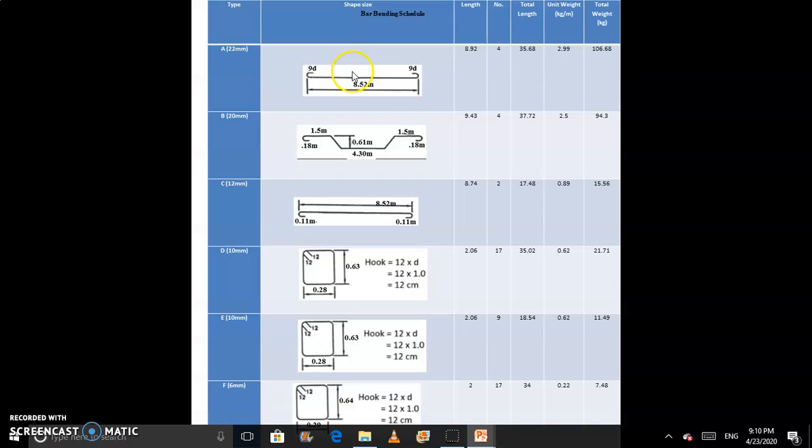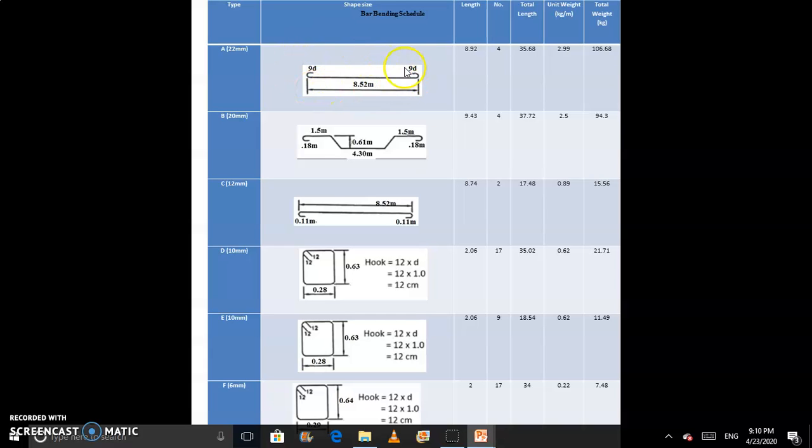You know that in our beam part we use main reinforcement, so we have to find the straight length of the main reinforcement. The supervisor does not have enough time to calculate the length of a straight bar, so we provide this schedule so he or she can easily understand what type of bar is provided and what the length of that bar is.